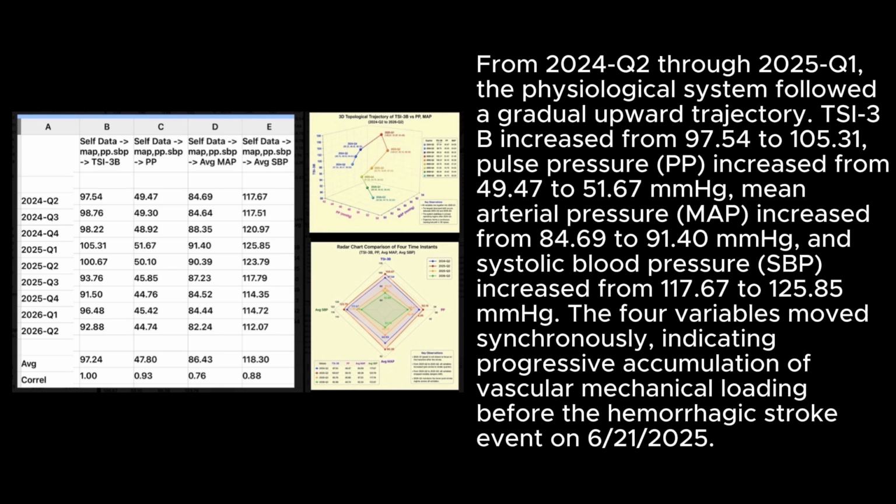From 2024 Q2 through 2025 Q1, the physiological system followed a gradual upward trajectory. TSI-3B increased from 97.54 to 105.31, pulse pressure PP increased from 49.47 to 51.67 mmHg, mean arterial pressure MAP increased from 84.69 to 91.4 mmHg, and systolic blood pressure SBP increased from 117.67 to 125.85 mmHg. The four variables moved synchronously, indicating progressive accumulation of vascular mechanical loading before the hemorrhagic stroke event on June 21, 2025.